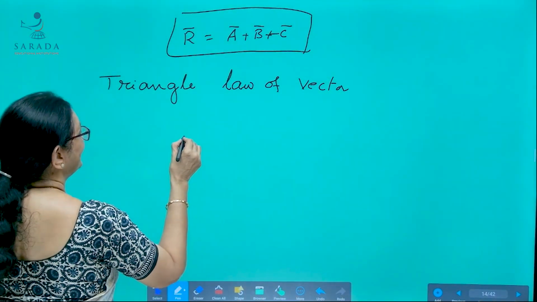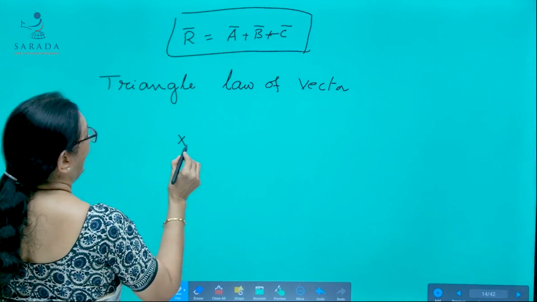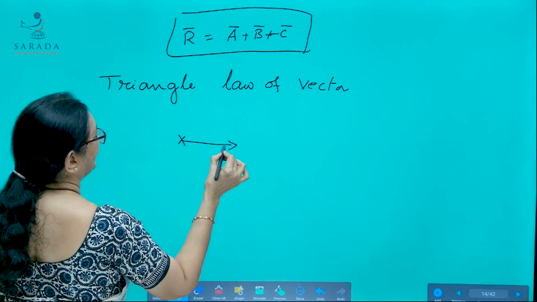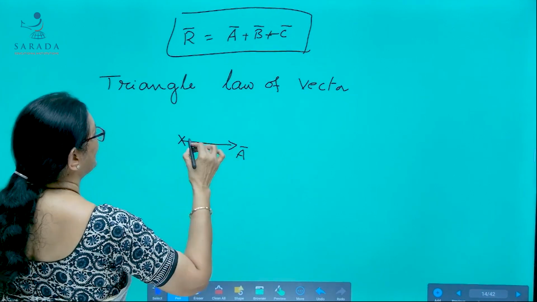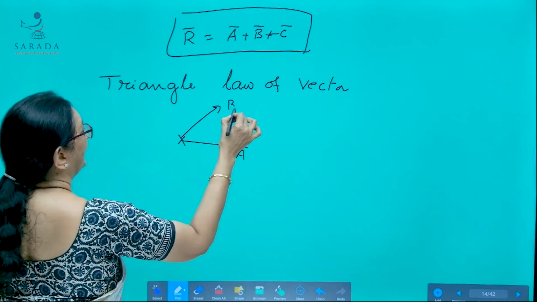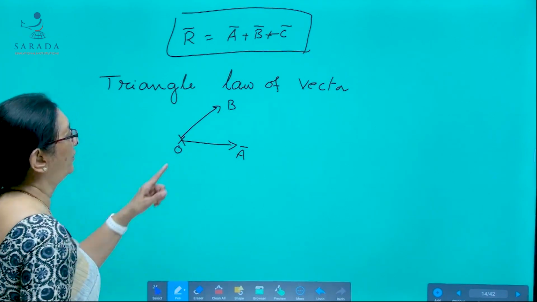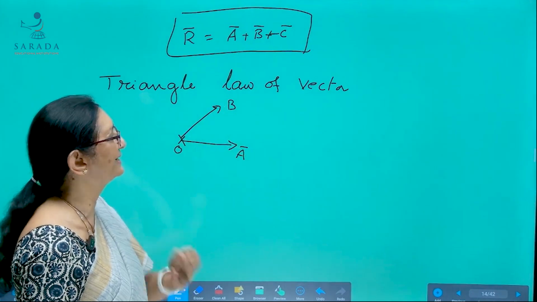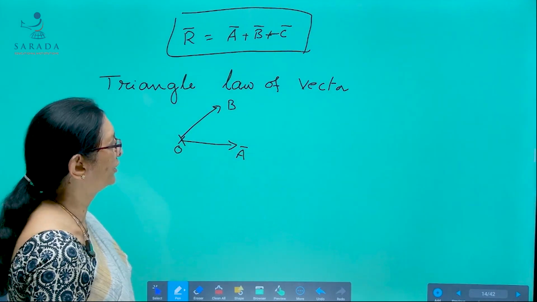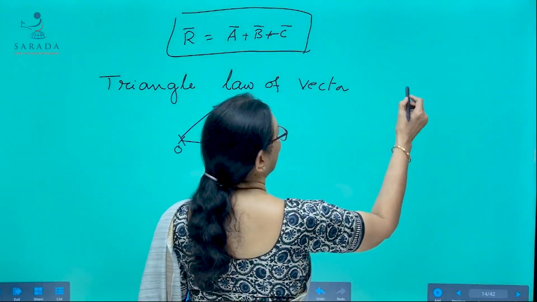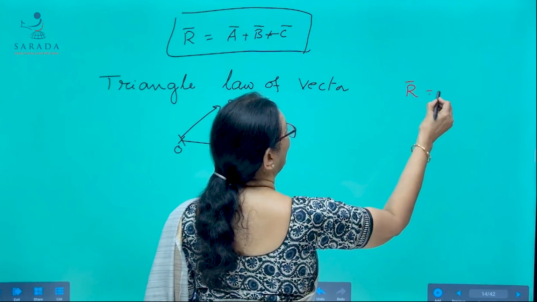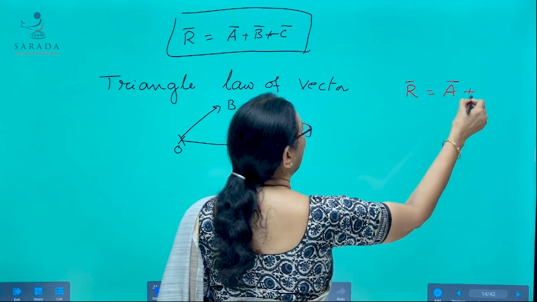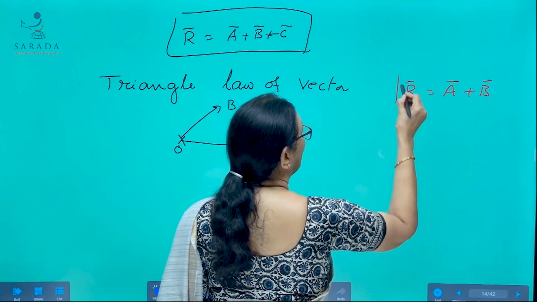A point is simultaneously acted upon by two vectors. Let this be A bar, let this be B bar. So, two vectors A bar and B bar are simultaneously acting on the point O. The resultant of A bar and B bar is represented as A bar plus B bar.